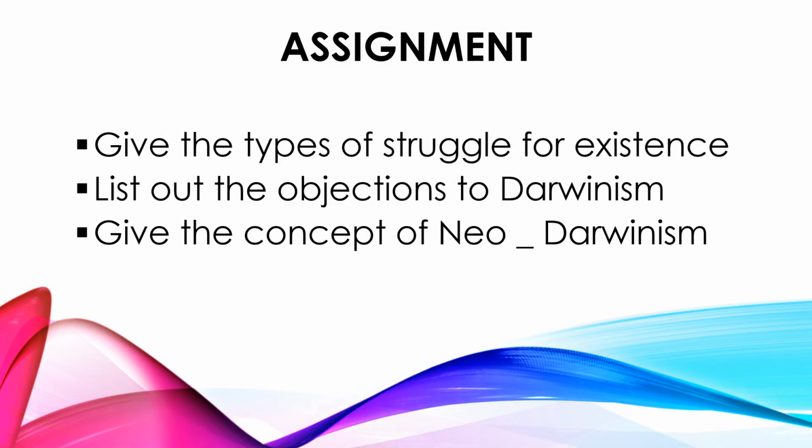So there is a question: give the types of struggle for existence. There are three types of struggles we discussed: intraspecific, interspecific, as well as struggle with the environment. Okay. The next one, list out the objections to Darwinism. You have to write down the objections to Darwinism. Okay, and give the concept of neo-Darwinism. The neo-Darwinists said that changes in the frequency of genes in a population arise due to mutation, variation, isolation and natural selection, right?